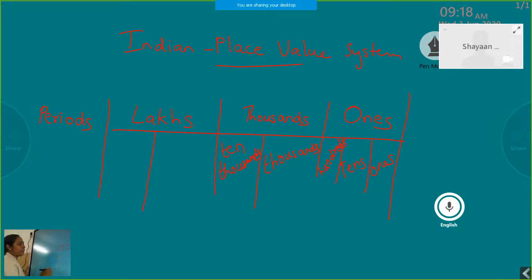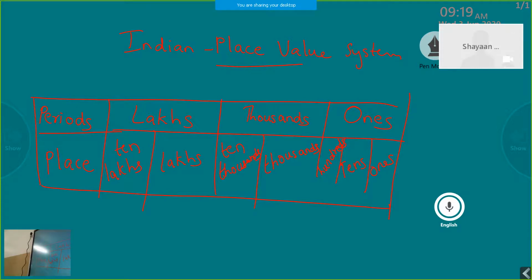Again coming to the lakhs period: the lakhs period is divided into lakhs place and 10 lakhs place. So this is the place value chart of a 7-digit number.